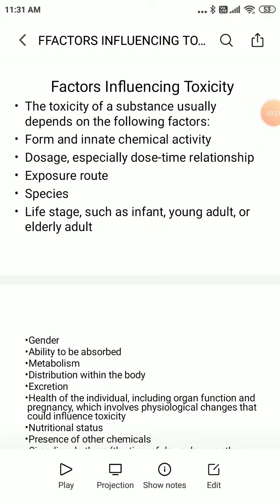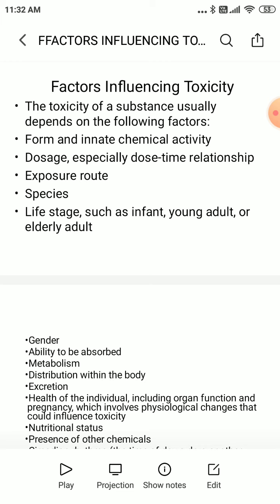Very good morning, students. Let us have a revision class. You people, till now, might have gone through all these topics. That is, what do you mean by toxicity? What do you mean by toxicity?